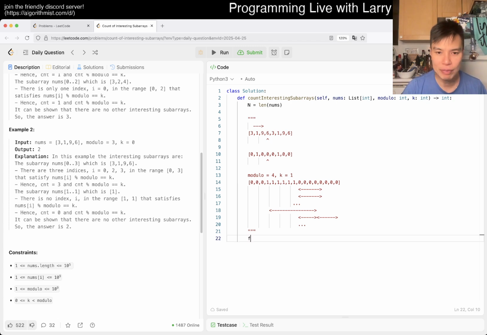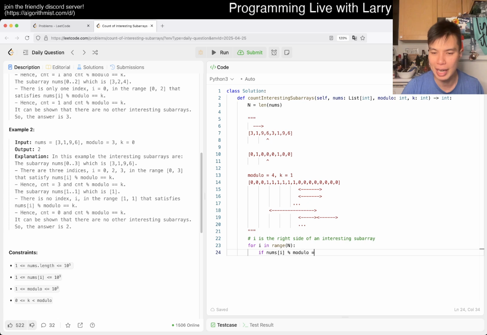So now we have for i in range of n, and i is the right side of an interesting subarray, right? So what do we say? We want to keep track of... So for example, if nums[i], that's just no, it's fine.